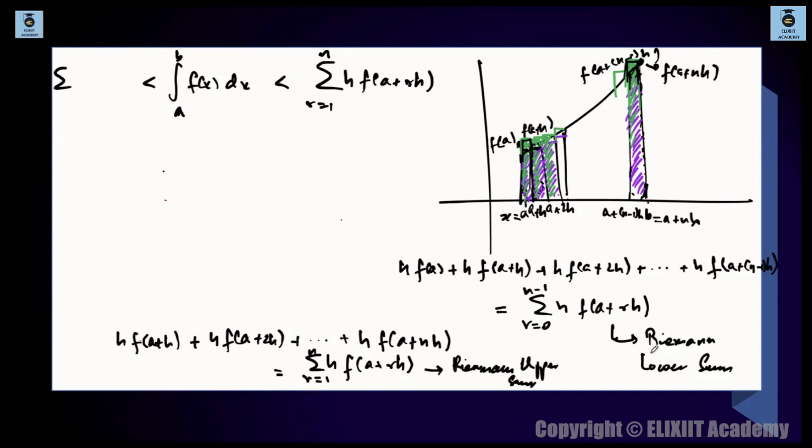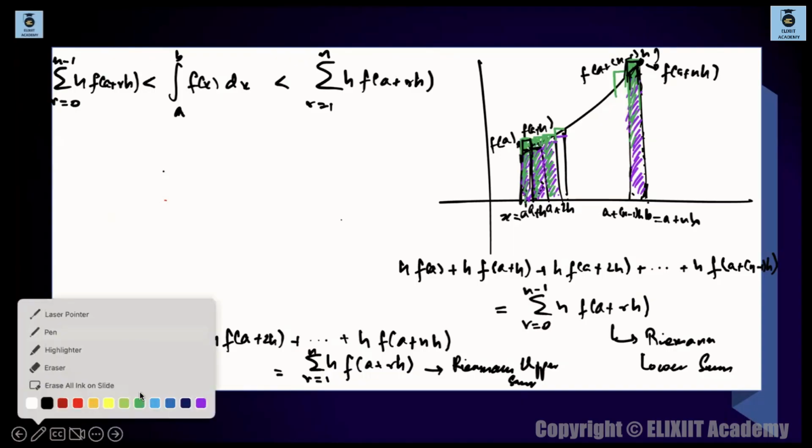The lower limit will be the Riemann lower sum, which is covering lesser area, the purple strips, r is equal to 0 to n minus 1, h times f of a plus rh. This is covering lesser area. Clear? So what are we trying to do from here is, we have established some sort of inequality.